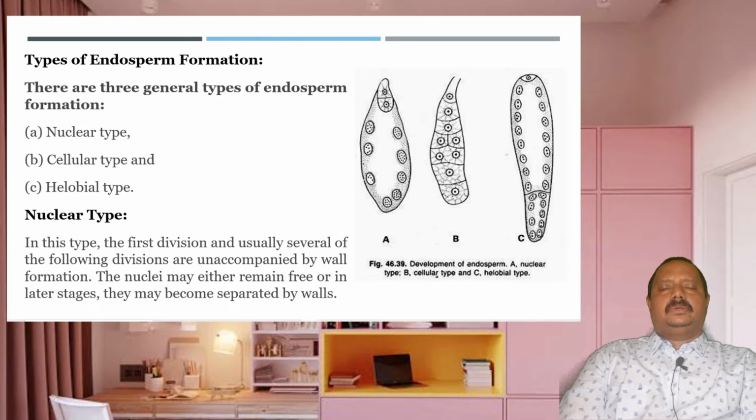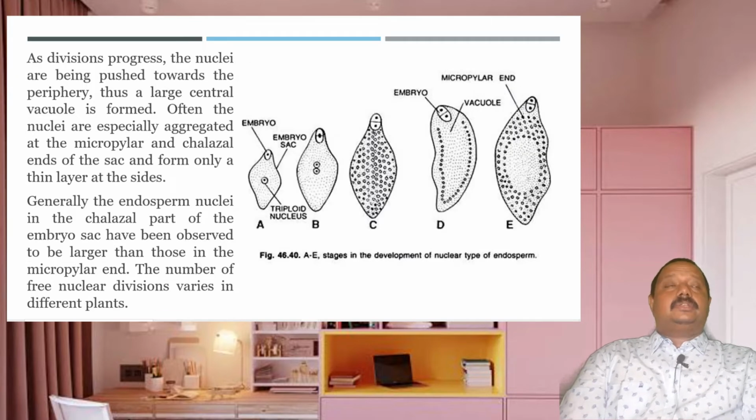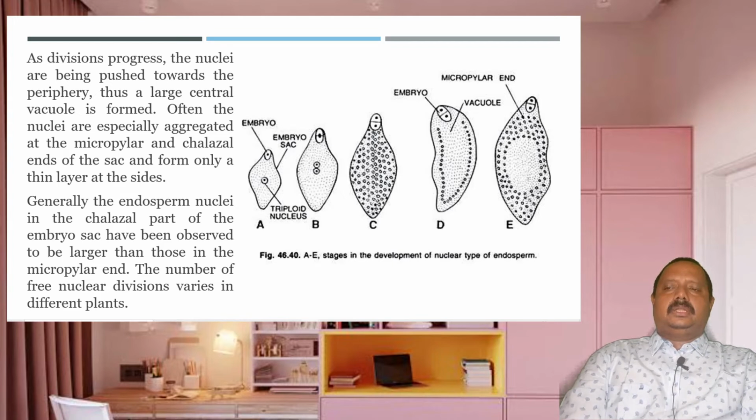As said, in the nuclear type, the free nuclei, the newly formed nuclei, do not form cell walls immediately. As division progresses, the nuclei are pushed towards the periphery. Thus, a large central vacuole is formed. Often, the nuclei are especially aggregated at the micropylar and chalazal end and form only a thin layer at the sides. Generally, the endosperm nuclei in the chalazal part of the embryo sac have been observed to be larger than those in the micropylar end, and the number of free nuclear divisions varies in different plants.